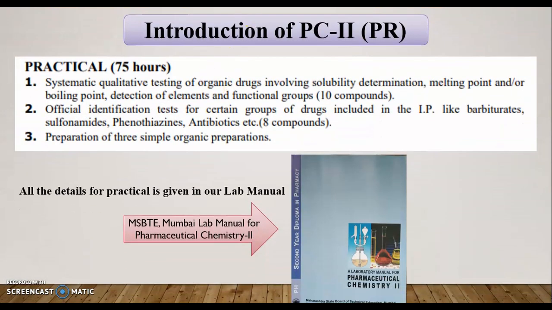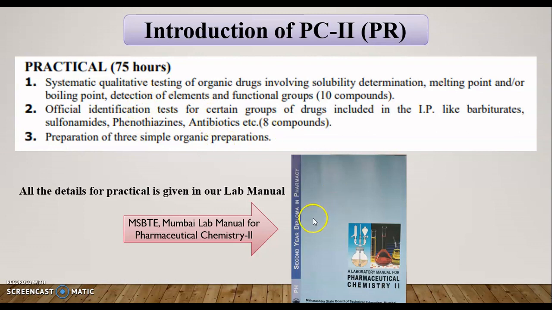Now, the introduction of pharmaceutical chemistry second practical. In the practical syllabus, we have to do qualitative testing of organic drugs, where we determine their solubility, melting point, boiling point, or detection of functional groups, etc. And then official identification tests of certain drugs.